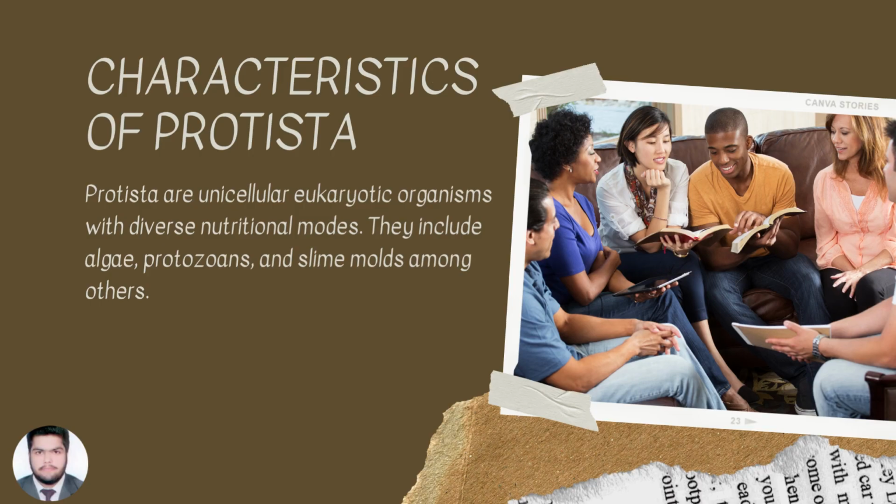Characteristics of Protista. Protista are unicellular eukaryotic organisms with diverse nutritional modes. They include algae, protozoans, and slime molds, among others.